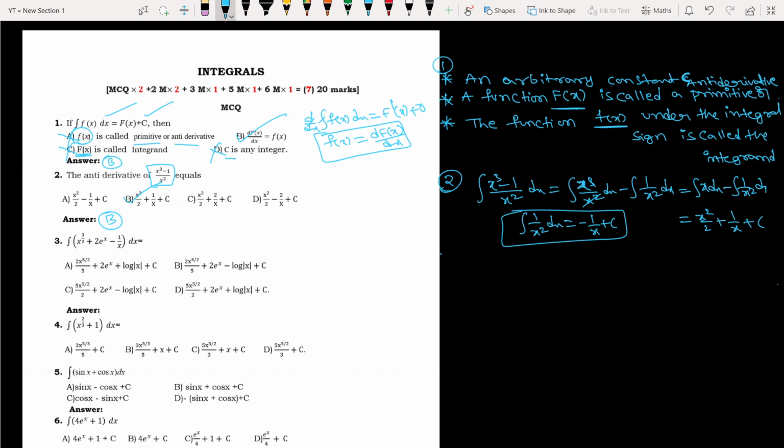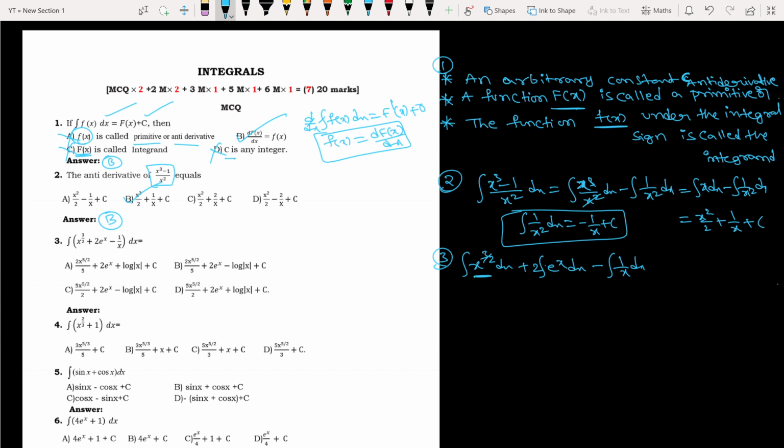Next, let us do this question now. Third question. What is the third question answer? Integration of x to the power 3 by 2 plus 2e power x, minus 1 by x. Anyhow the question is available, so better we'll do direct integration. Okay, so now tell me here, I would like to segregate x to the power 3 by 2 dx, then integration of 2 outside e power x dx minus integration of 1 by x dx.